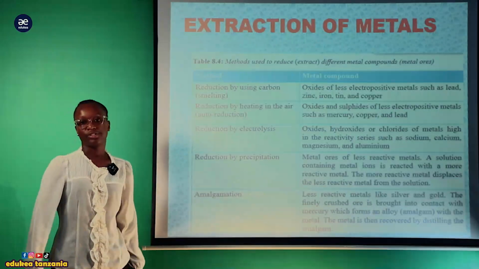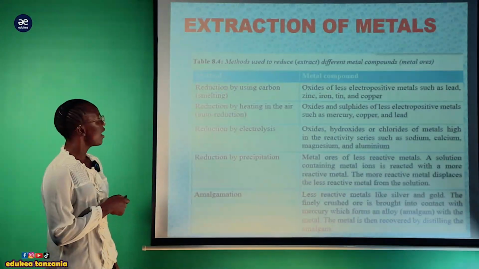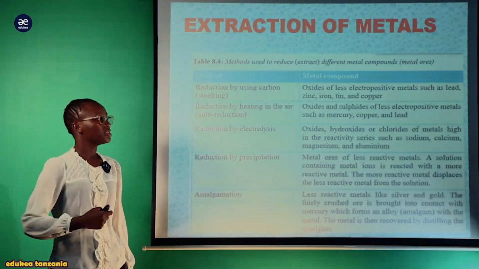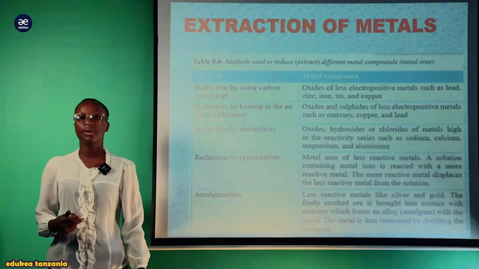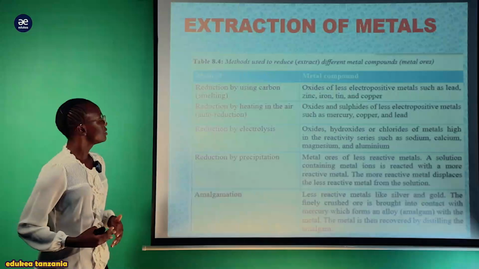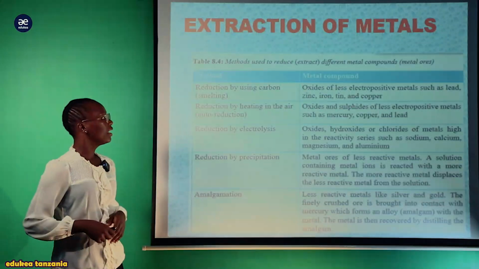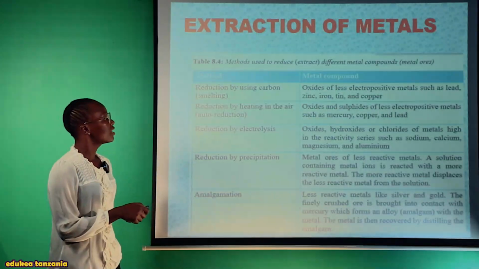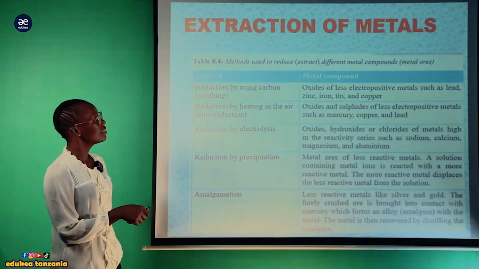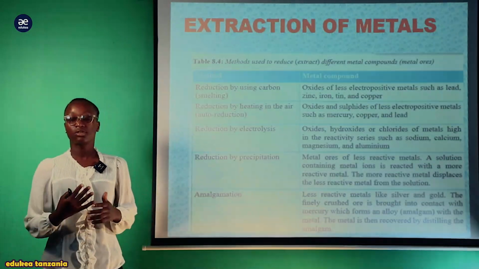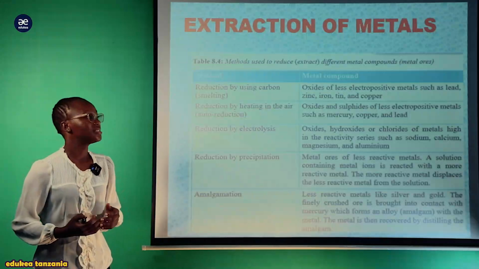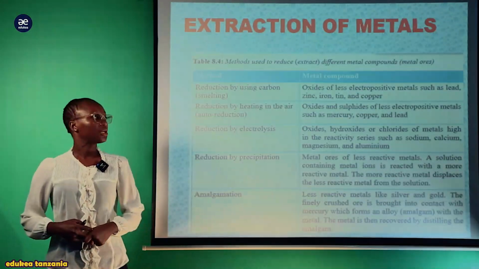My students, we have seen those methods ambayo kuna hii reduction by using carbon, ambapo tukiongelea reduction by using carbon tunaongelea smelting. Now katika smelting here, the metal compound are oxides of less electropositive metal, ambapo tunaongelea zile zinc, iron, tin, copper as well as lead.